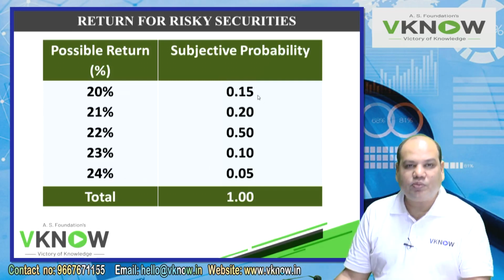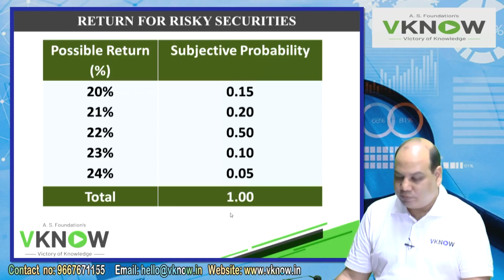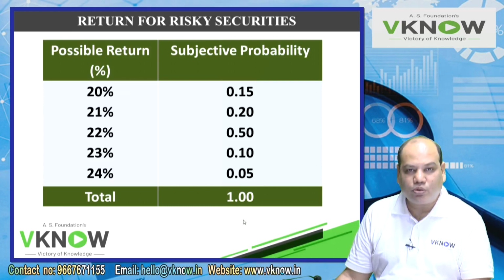Probability means possibility of happening or non-happening of an event. The chance that an event may occur or may not occur is called probability. Sum total of all probabilities is 1, so that we have to check. When we solve also, the total of the probability should be equal to 1. How have they computed these probabilities?